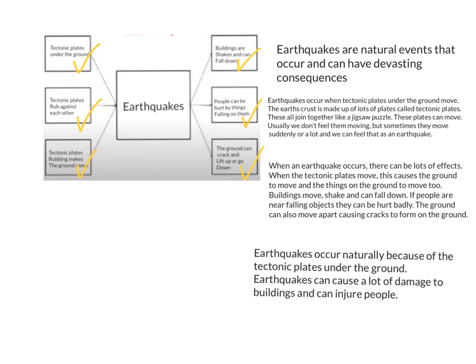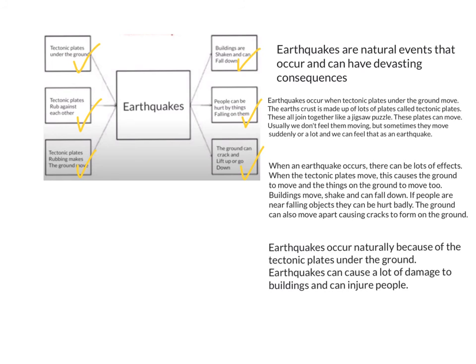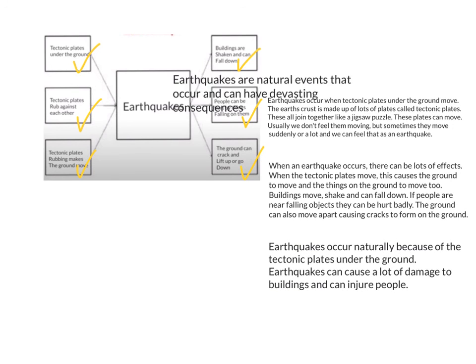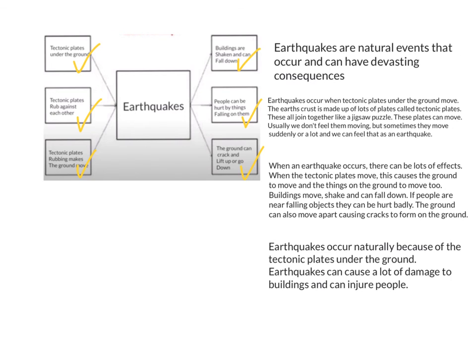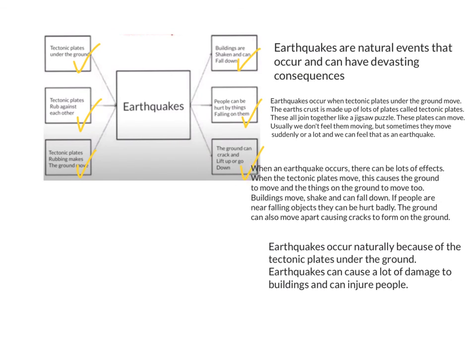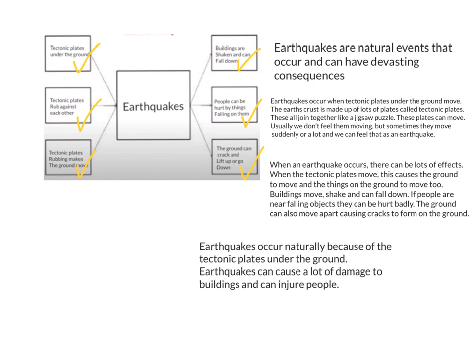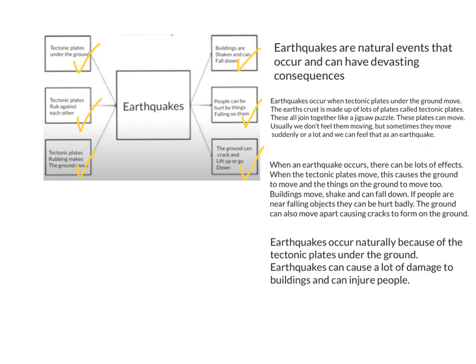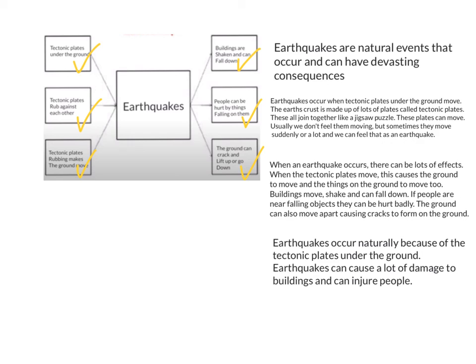So there I have my 4 paragraphs using my multi-flow map all about earthquakes. My introduction, my paragraph about the causes, my paragraph about the effects, and my summary paragraph, which just touches on the main points again and doesn't introduce any new information. Now you're going to use your plan to draft up your piece of writing.